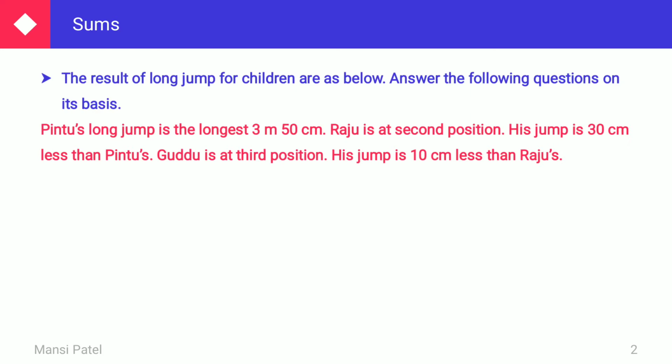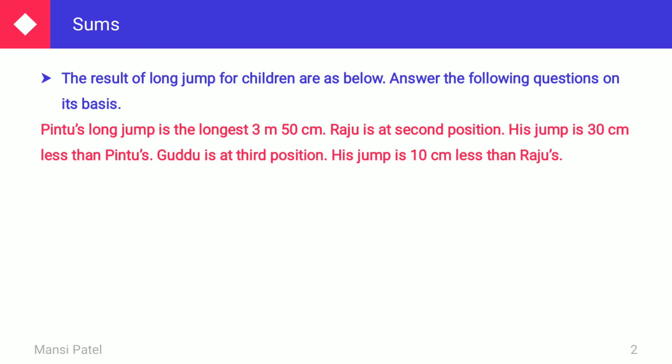See here, I am giving that Pintu's long jump is longest, 3 meter and 50 centimeter. Here they were given three children and the measurement of their long jump. So what is the measurement of Pintu's long jump? That is 3 meter and 50 centimeter. Now Raju is at the second position and his jump is 30 centimeter less than Pintu's.